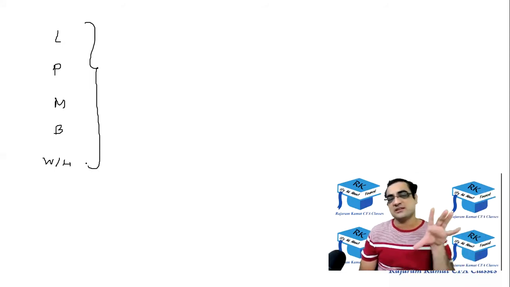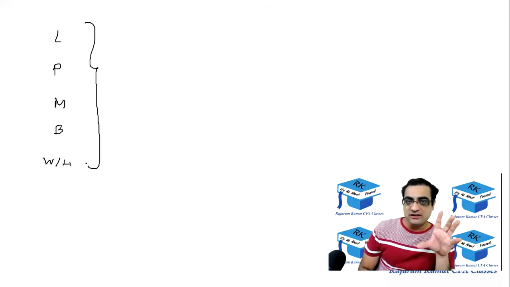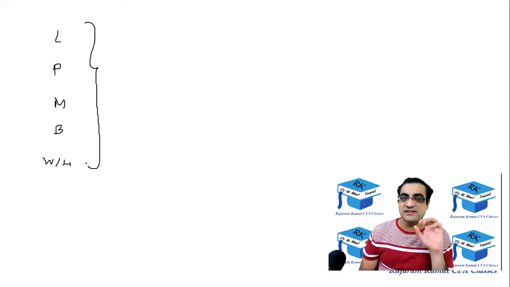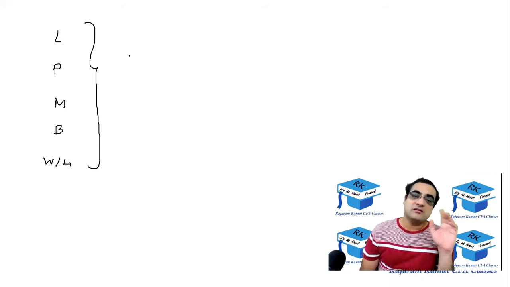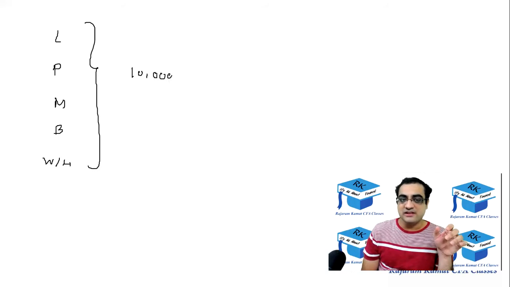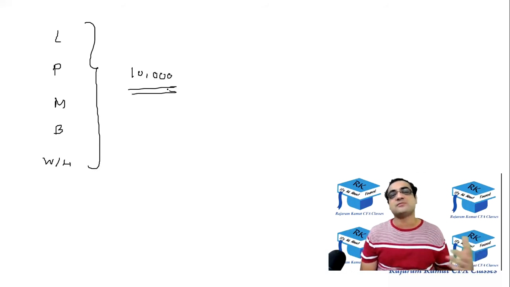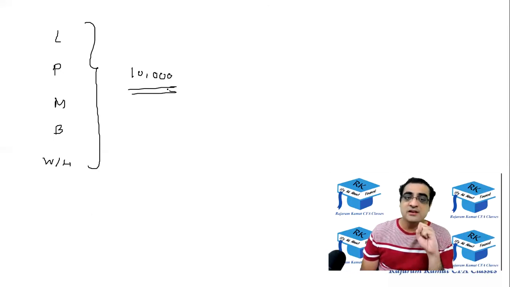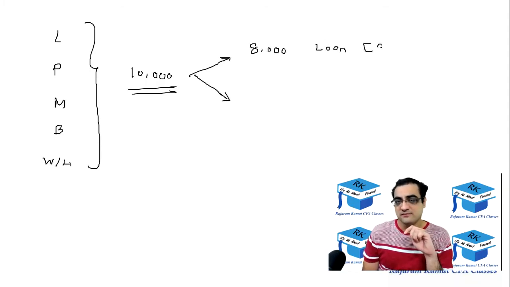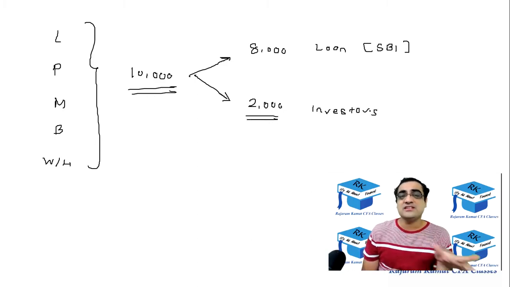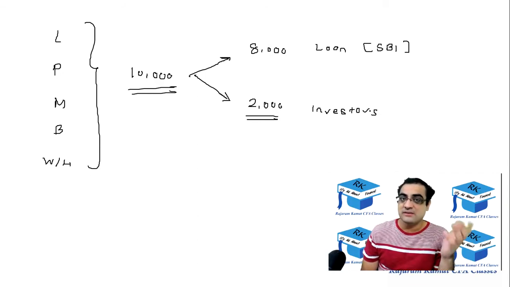So when we discuss the balance sheet, we'll discuss it in detail. But right now, I'll just give you a complete glimpse of it. Suppose for all of this the company invested around 10,000 rupees in land, plant, machine, building, and warehouse. Out of this 10,000, 8,000 was taken as a loan from SBI, and the remaining 2,000 was taken from the investors. The investors are also called shareholders because they are given a share certificate, or they are also called equity investors.